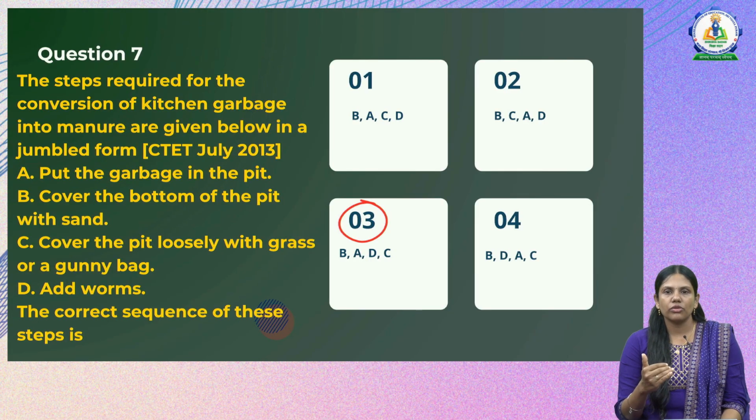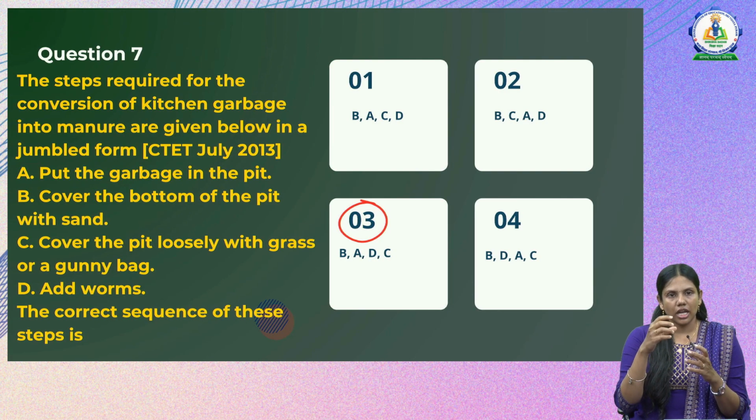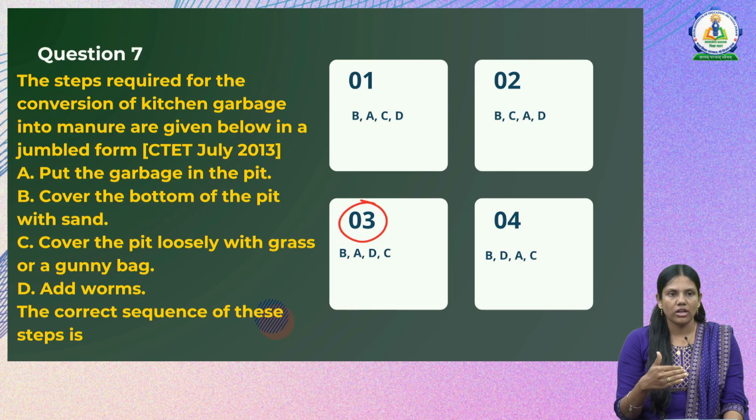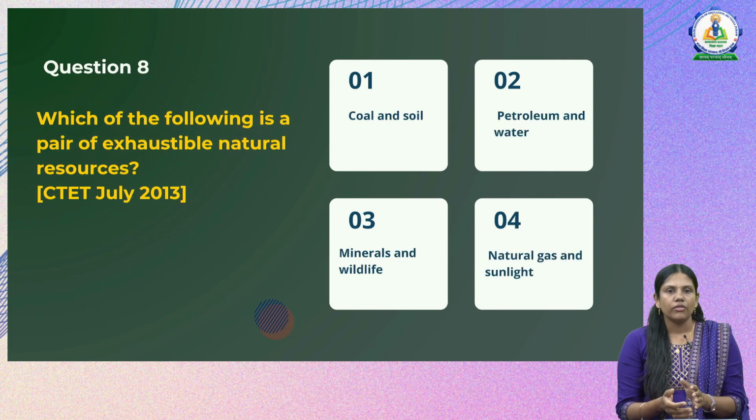These kinds of questions are slightly application level, which are not directly asked, but are very easy if you remember the process in which the manure is made or the composting is done. Next question, we will see: which of the following is a pair of exhaustible natural resources.